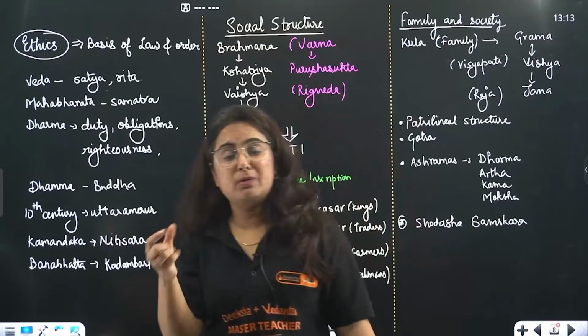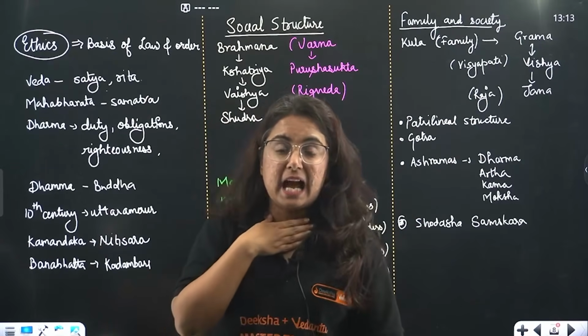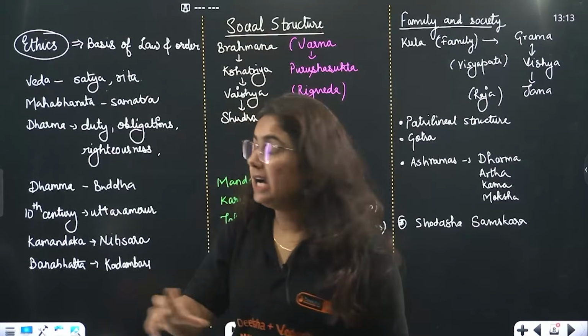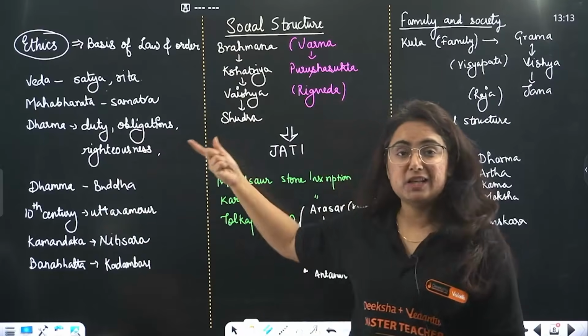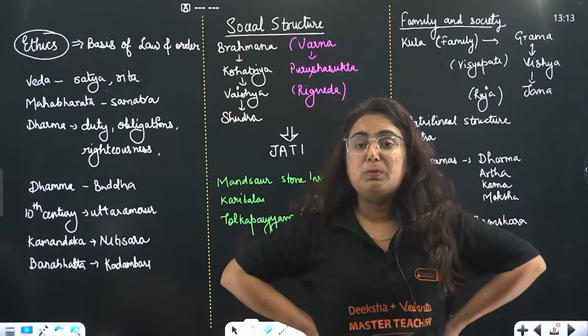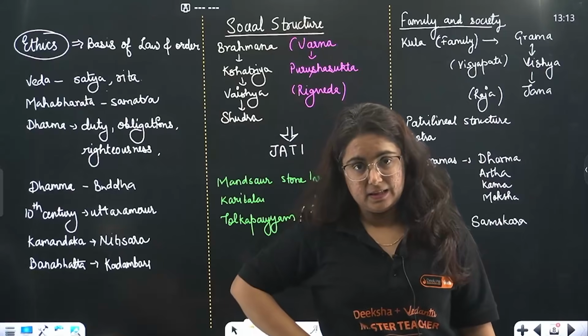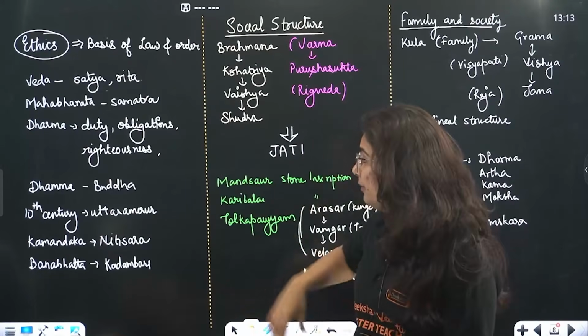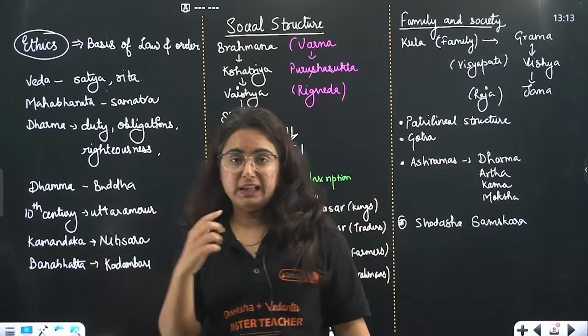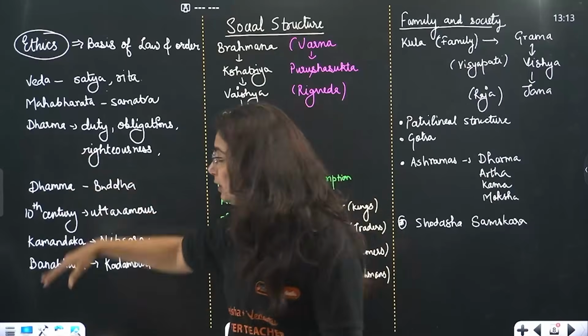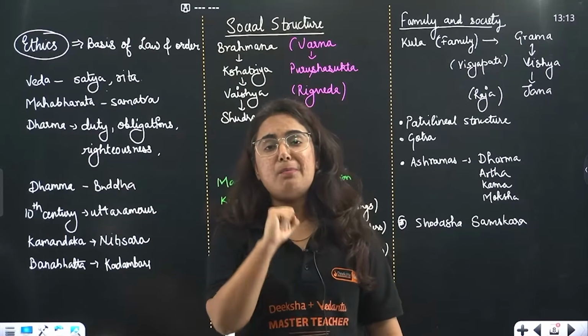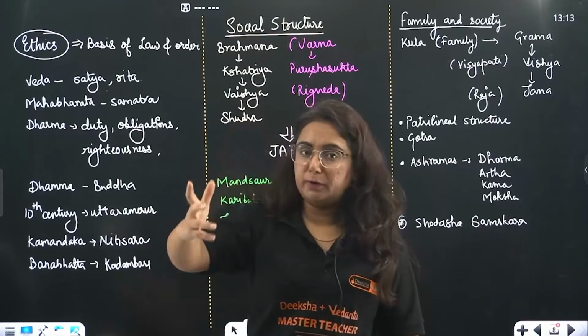The word dharma, which we misinterpret today as religion, actually means duty, obligations and righteousness. Do you know about this? We will learn more about it in this chapter. The chapter also includes Dhamma. Now, what is Dhamma, beta? It is totally different from Dharma.